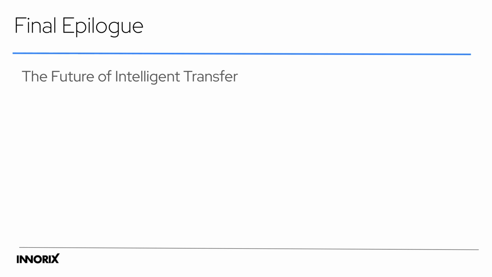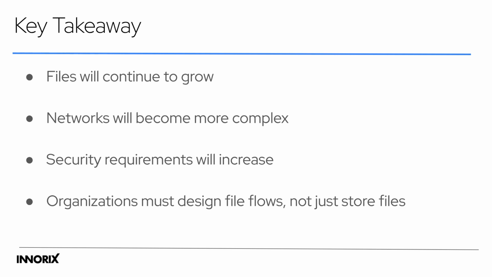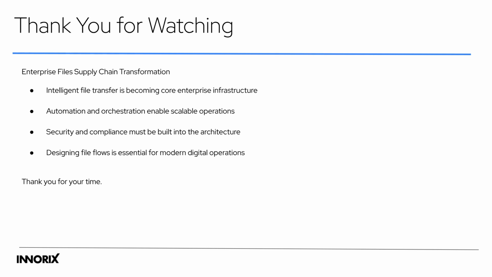Execula is defined as a file supply chain design platform, a network complexity removal engine, and an automation-based operational architecture, not just a simple transfer tool. The final epilogue looks toward the future of intelligent transfer, where files grow in volume and complexity, and security requirements increase. The key takeaway is that organizations must shift to designing file flows, not just storing files. As files grow, networks become complex, and security increases.